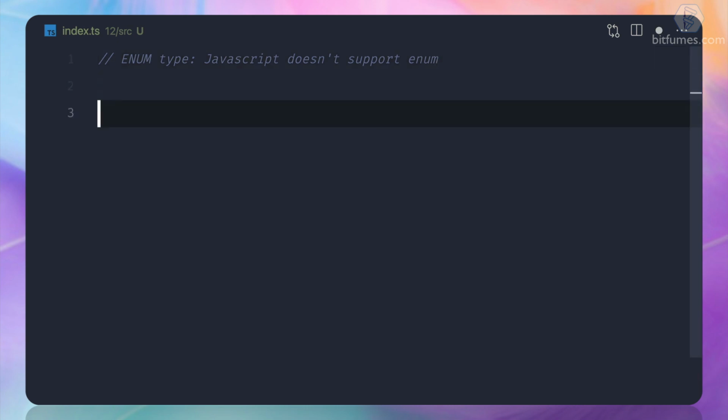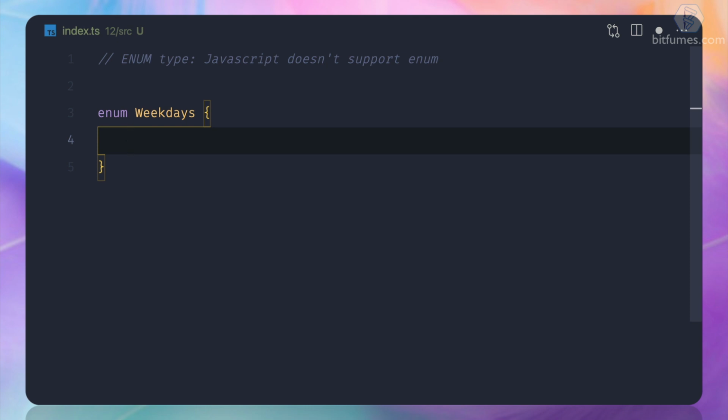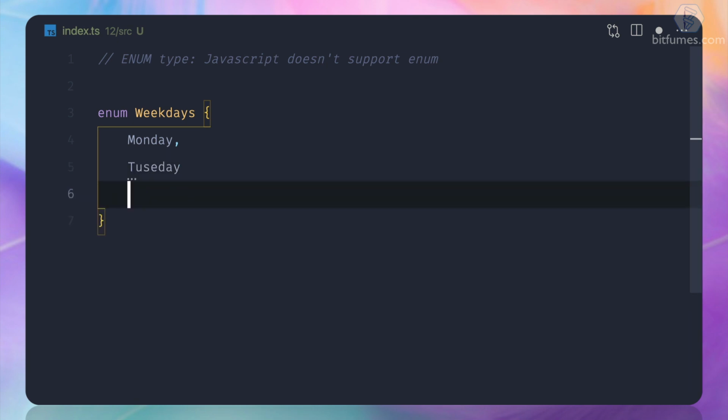So suppose I'm going to create an enum. How can we create an enum? It's very easy. You use the enum keyword, and after that the name of the enum, so I say weekdays. Now I want to give the name of each weekday. So I can say Monday, then with a comma Tuesday, and similarly the others.